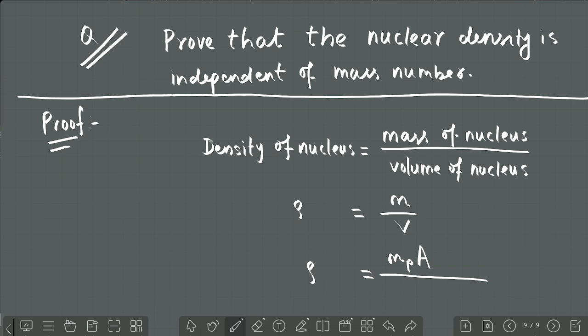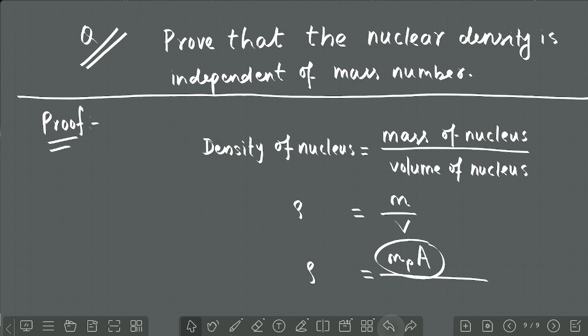I took mass of each nucleon as mp, and mass number means number of nucleons. So this gives the mass of nucleus.